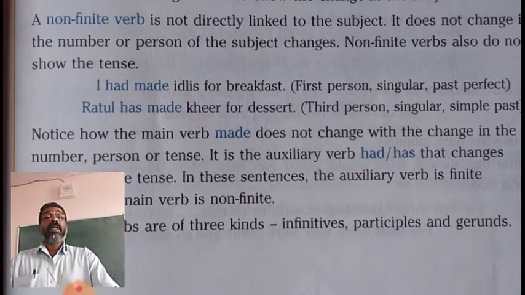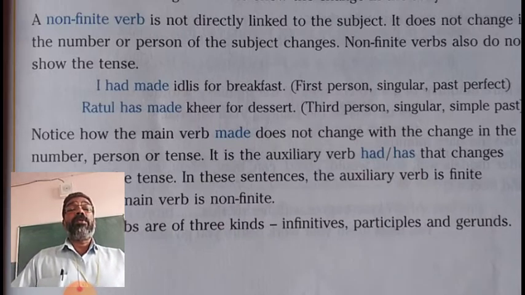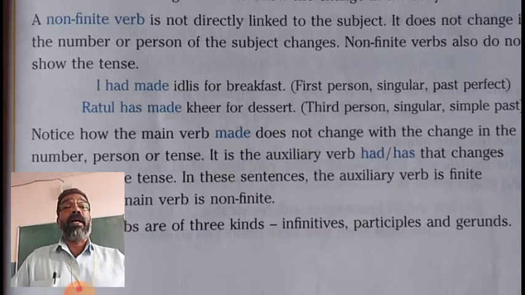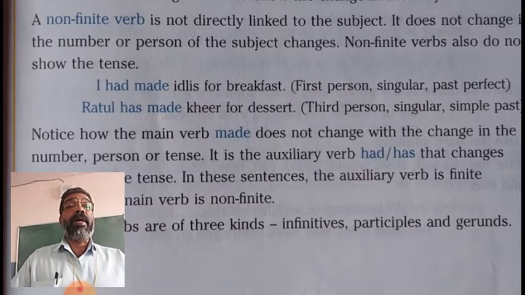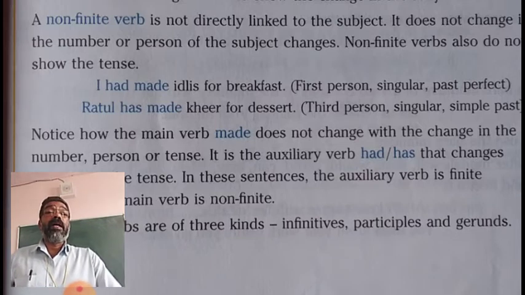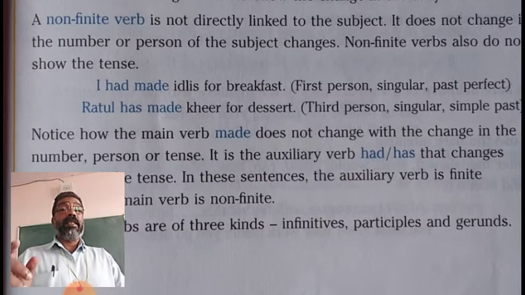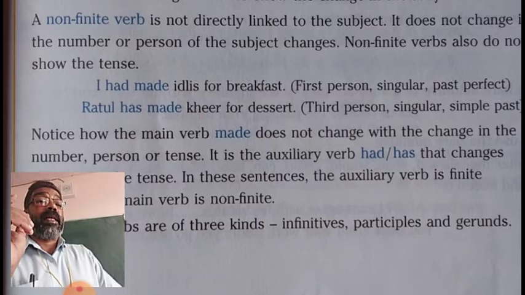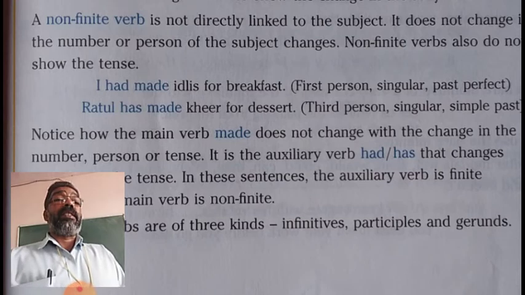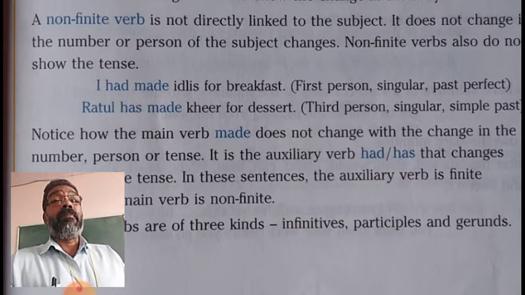Now, in both the examples, two verbs are there, helping verb and main verb. First example, had is helping verb and main verb is made. Second example, has is helping verb and made is main verb. Now, here according to the changes in the subject and changes in the tense, the helping verb changes its form. But main verb made remains the same in both the examples.